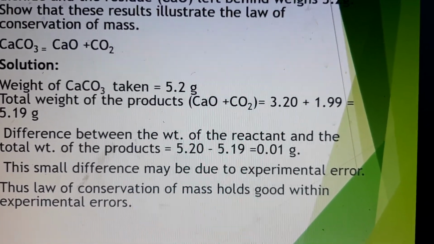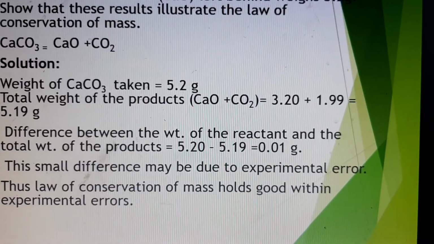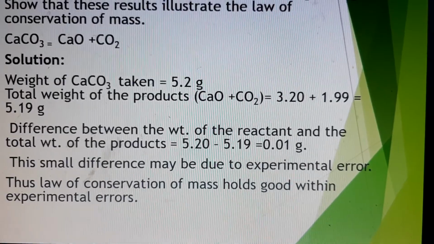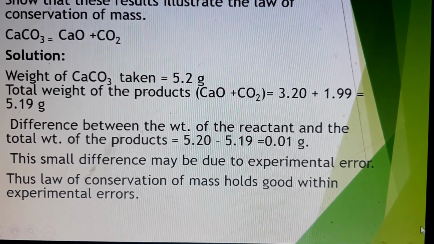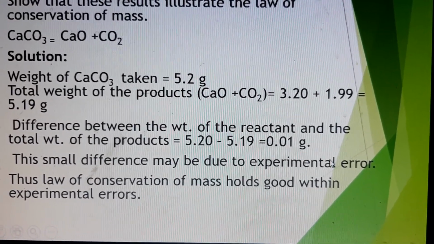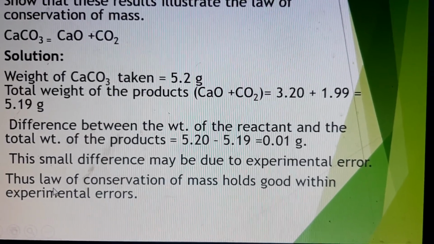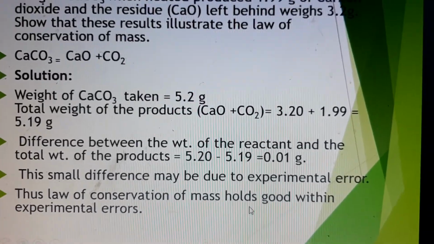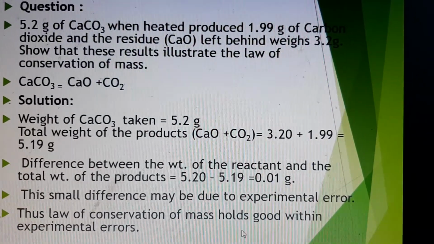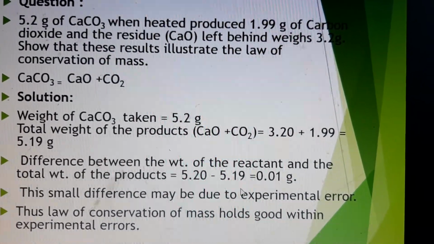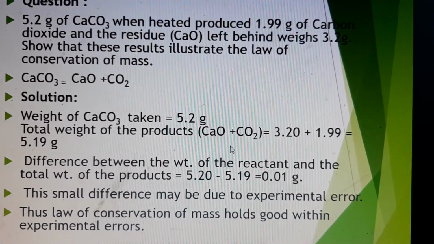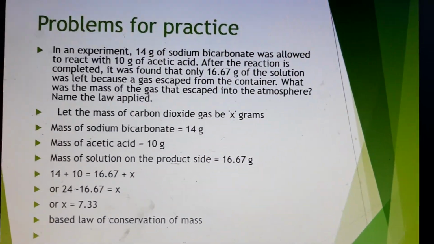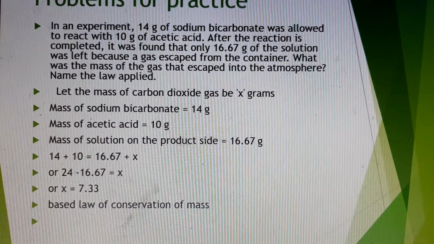That is why you keep on repeating the experiment either 3 times or 5 times, so that the errors are all minimized. Okay, so here we can say there might be some error, 0.01. So that means we can just assume that the law of conservation of mass holds good within experimental error. So you will be learning how much error is permissible when you do your chapter in physics, okay, about errors in measurement. Now problem for practice, one more problem is there.